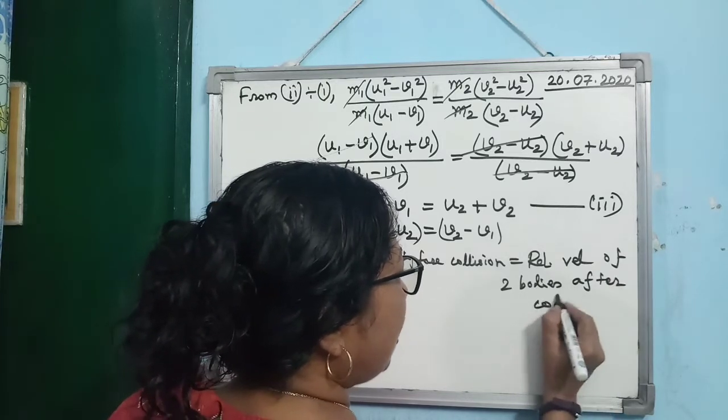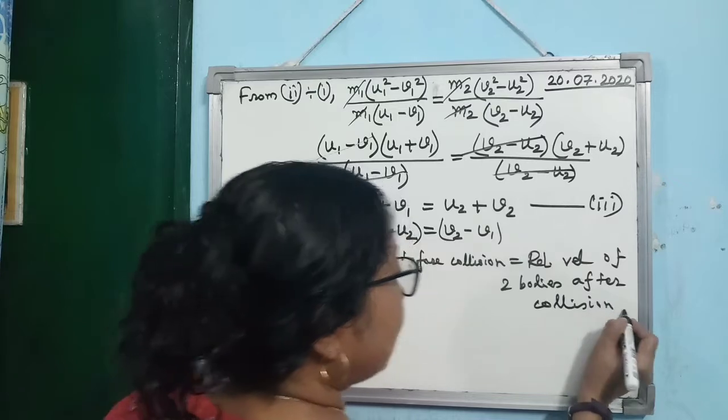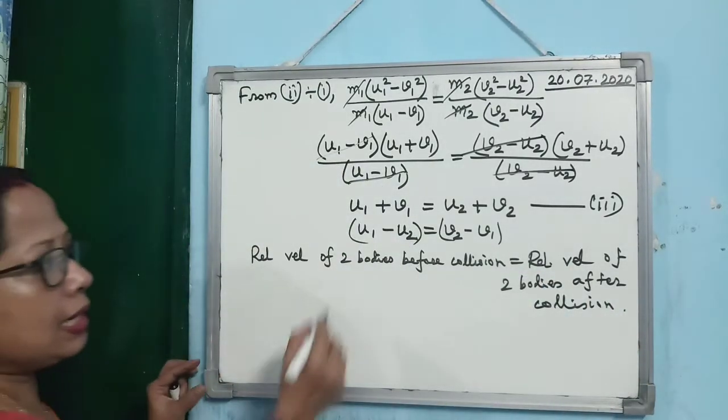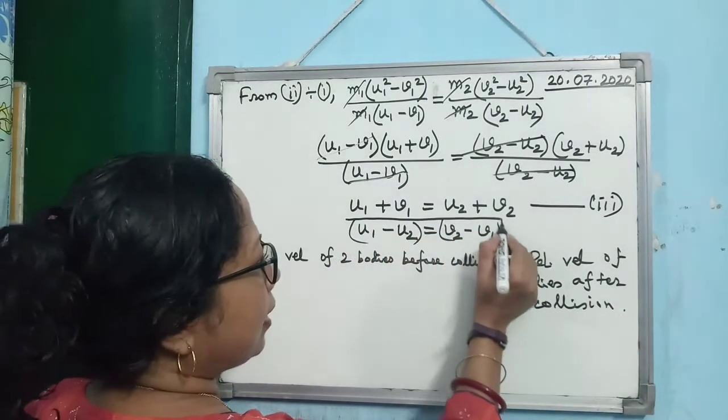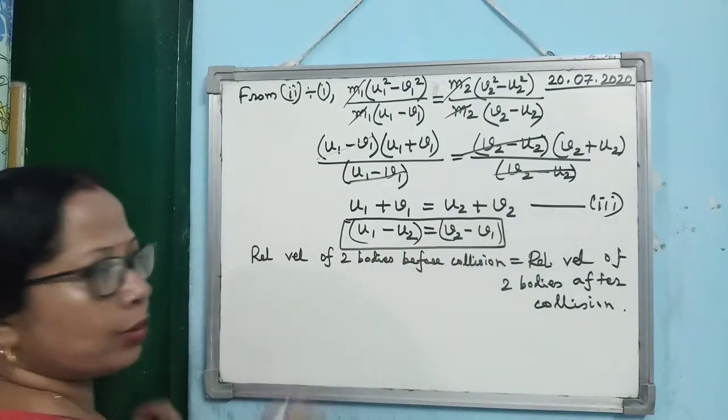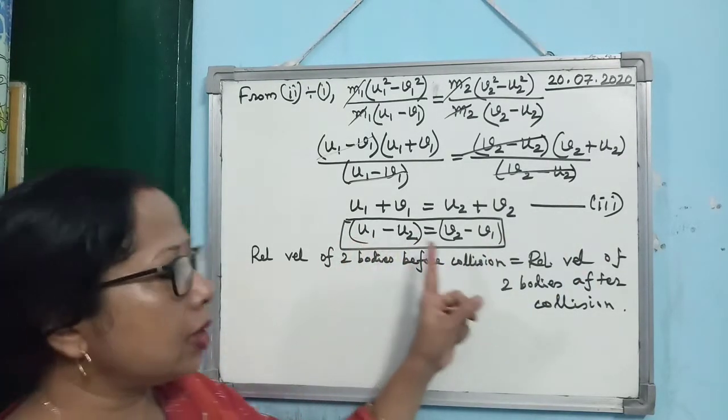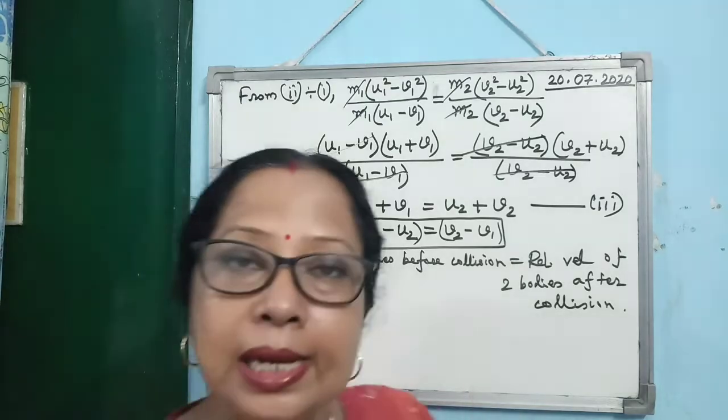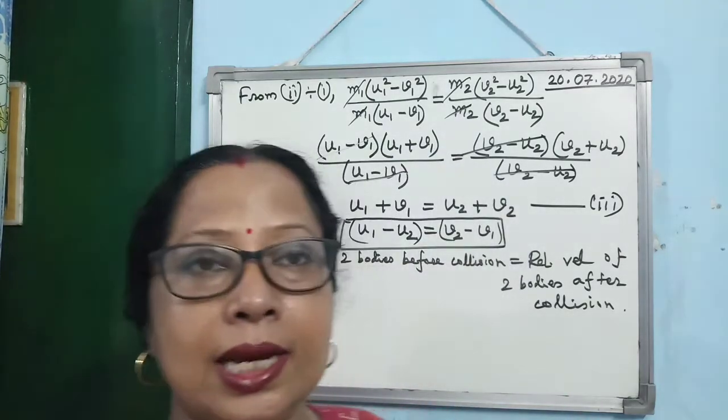This is a very important point, and this happens only for elastic collision. Alright, from equation number 3 we are getting this important relation. So this relation you must remember that only in case of elastic collision it happens.